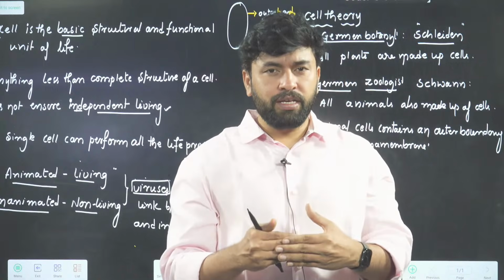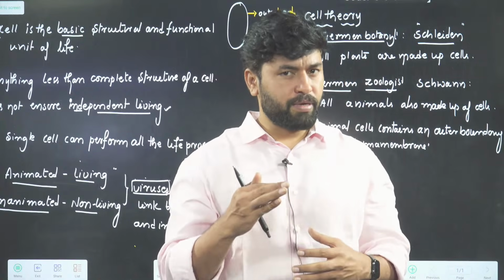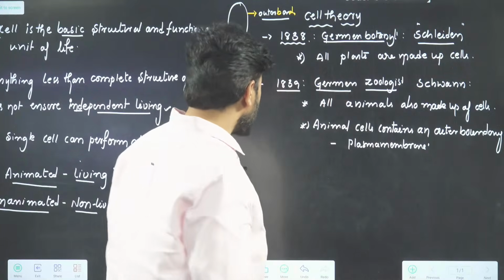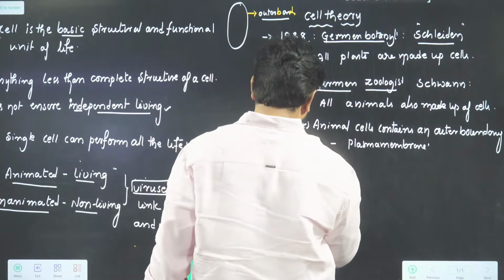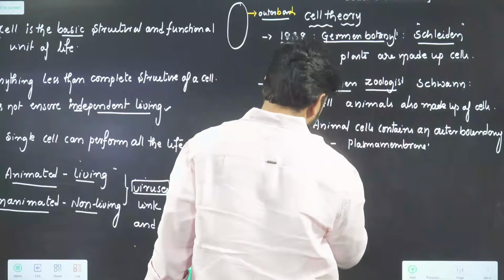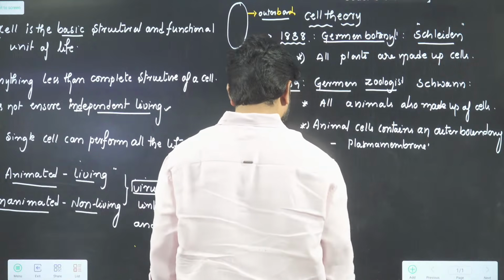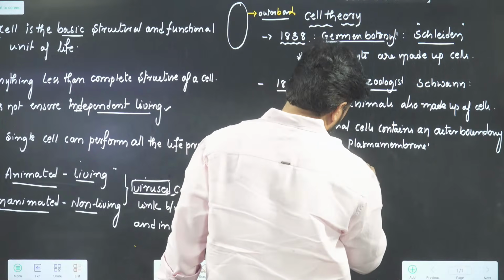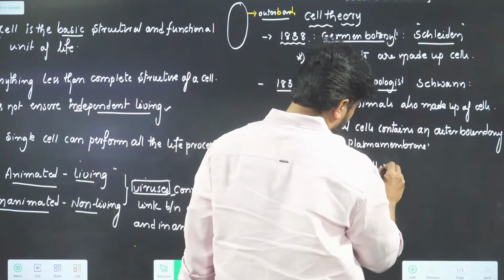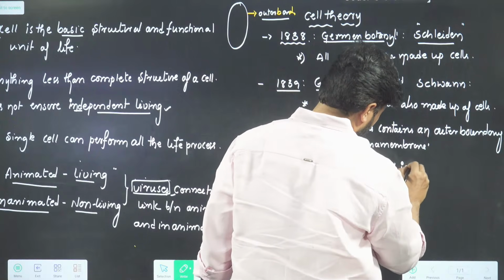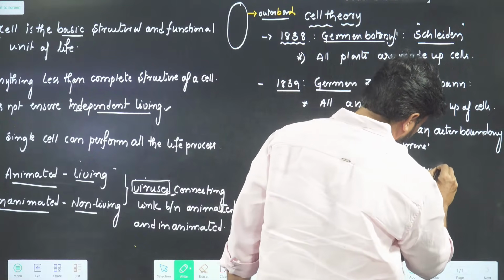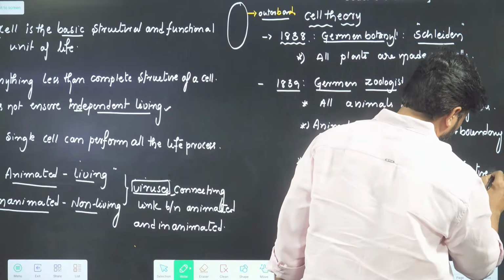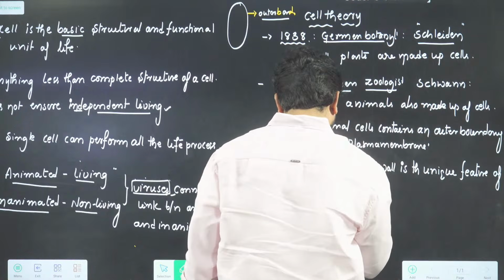That outer boundary, right now we are calling it the plasma membrane, but he did not give the name plasma membrane. Okay. One more statement about him: the presence of a cell wall is the unique feature of plant cells.